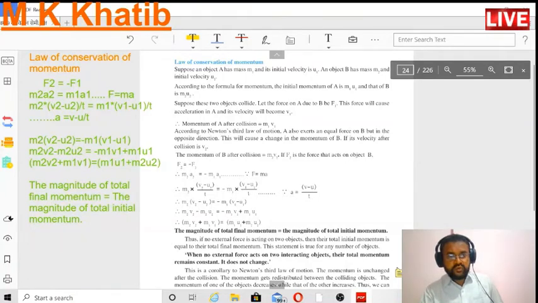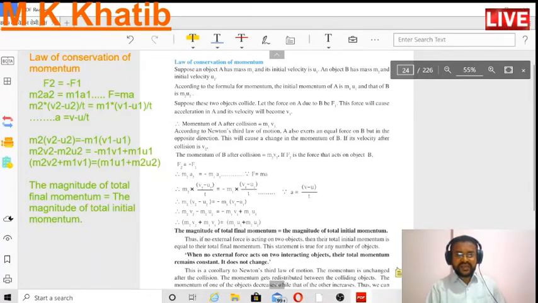Therefore, m2 v2 minus m2 u2 is equal to minus m1 v1 plus m1 u1. By rearranging it, the equation becomes m2 v2 plus m1 v1 is equal to m1 u1 plus m2 u2. This is the final expression for the law of conservation of momentum.